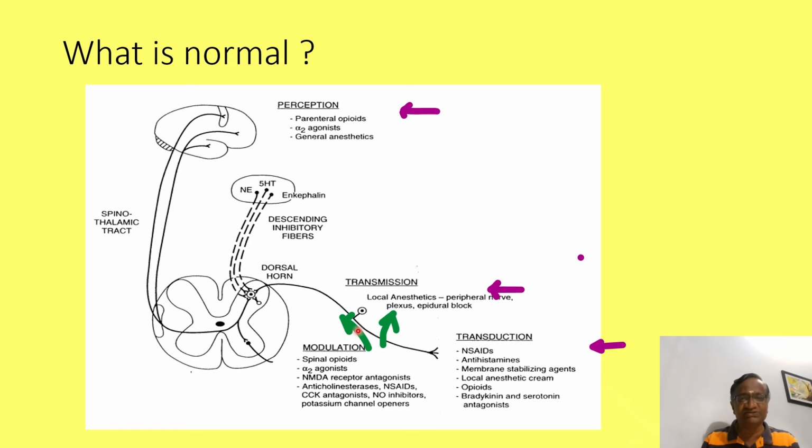Modulation: in the nerves, blocks can be given, such as local anesthetics, peripheral and epidural blocks. Or maybe by influencing the descending inhibitory fibers, or with parenteral opioids, general anesthesia, or alpha 2 agonists affecting the brain.